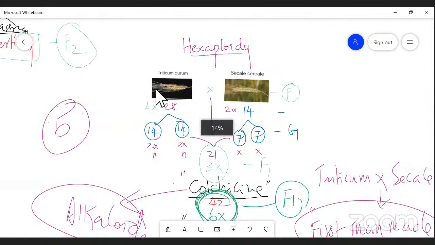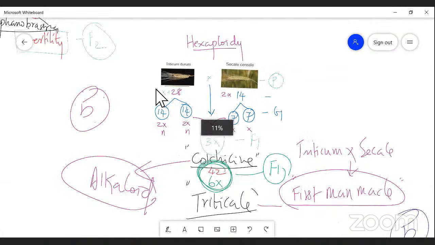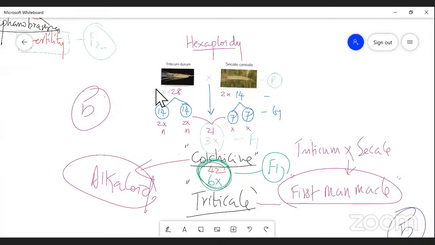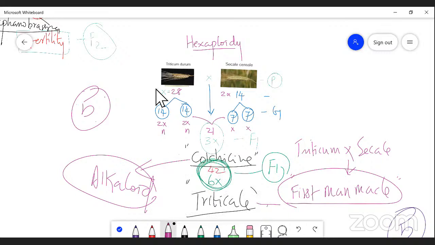So when we cross them with each other, what is going to be obtained in the F1 generation? The genus name of Triticum durum is taken, and one more, the genus name of Secale cereale is taken. What is it to be called? Triticale.